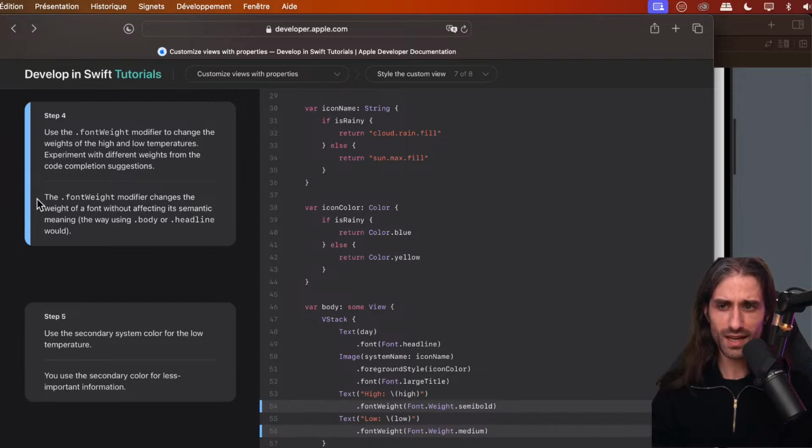Okay. So the font weight modifier changes the weight of a font without affecting its semantic meaning, the way using body or headline would. So it doesn't change what it means. It's like you make it look like maybe a title, but it's not a title under the hood.